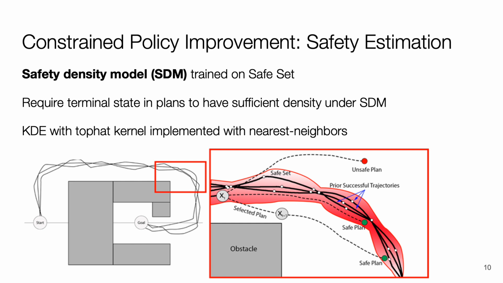In our experiments, we use a nearest neighbors approach to approximate this density. As the agent generates successful trajectories, we add them to the training dataset for the SDM, allowing the set of saved states to naturally expand as the agent gains experience. This enables SAVED to iteratively improve until convergence.